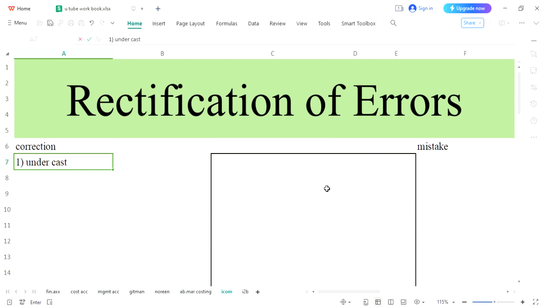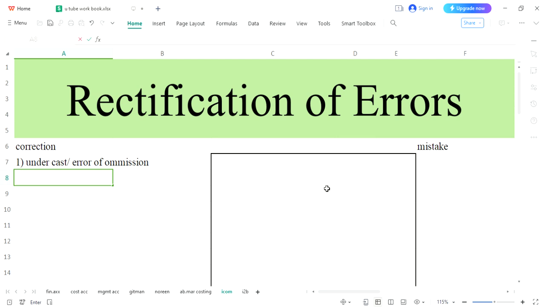Undercast, or it may be called error of omission. That means you have left something. You were supposed to write, but you have not written. Again, be concentrated upon this word, be focused upon this word. You were supposed to write something, but you have not written. This is called undercast.